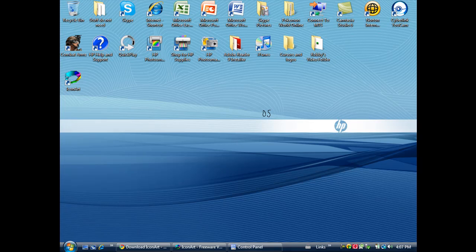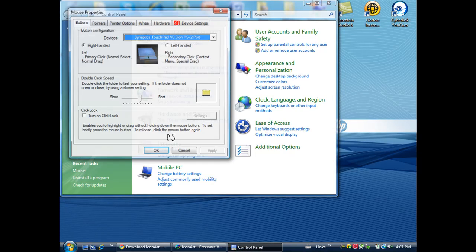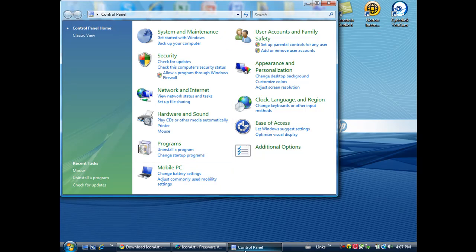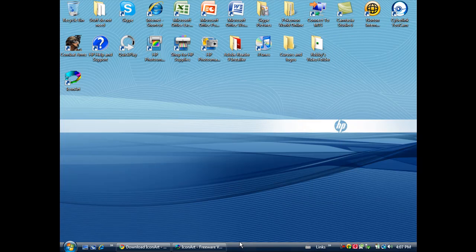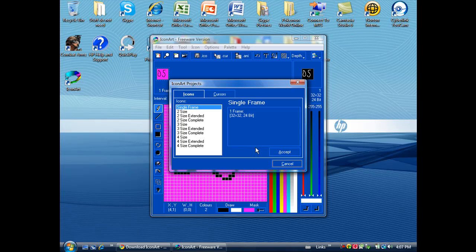So now if you want to make a professional cursor, this is what you've got to do. I'm going to change that back to my original cursor, the default for now, and click OK. Well, if you want to make a really good cursor, click new project, or whatever.